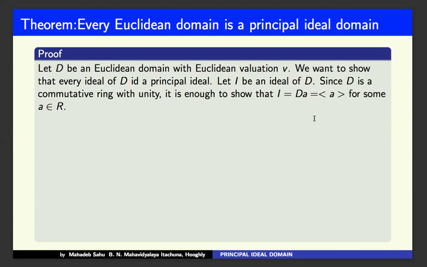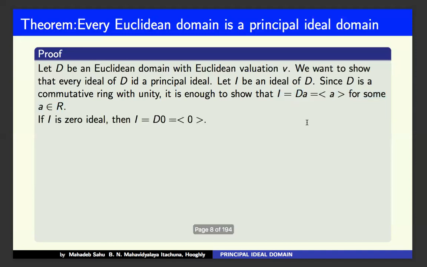So here I equals dA for some A belonging to R. To prove I equals dA amounts to proving that I is a principal ideal.